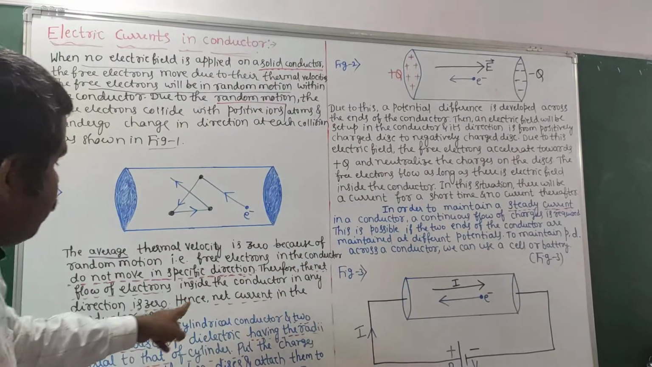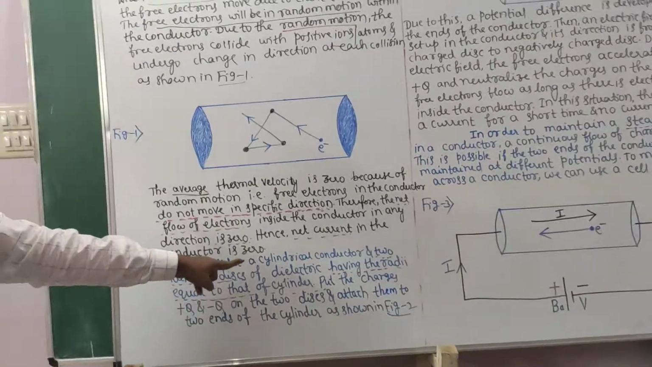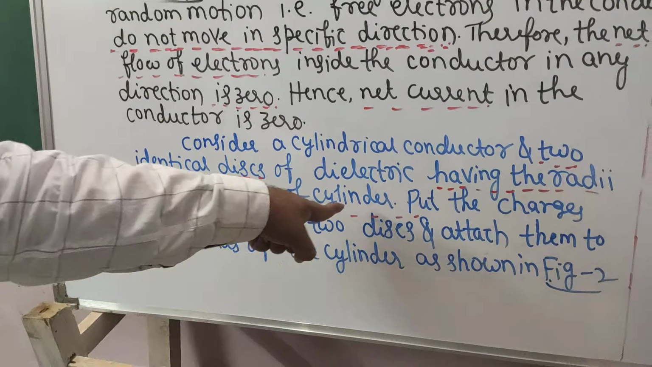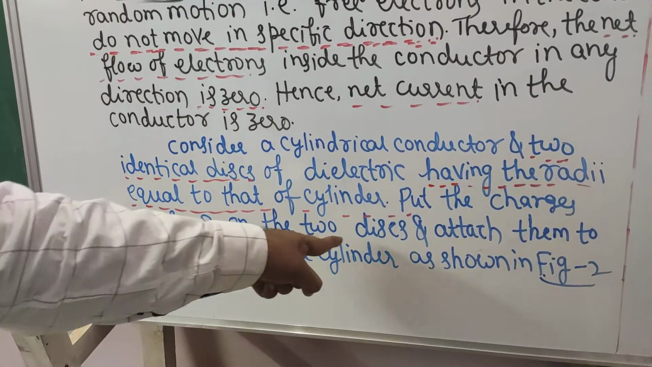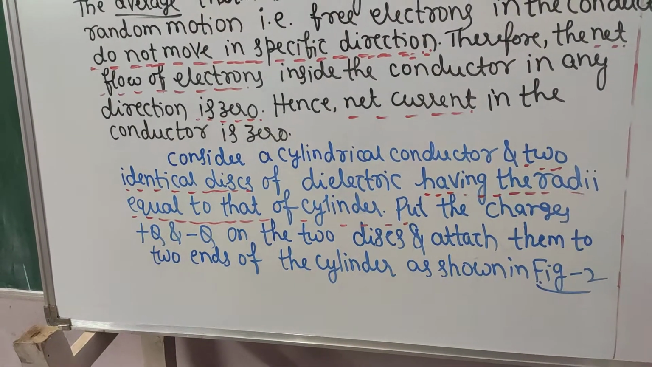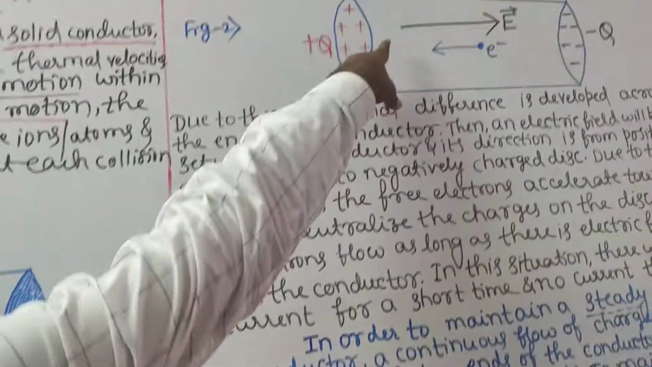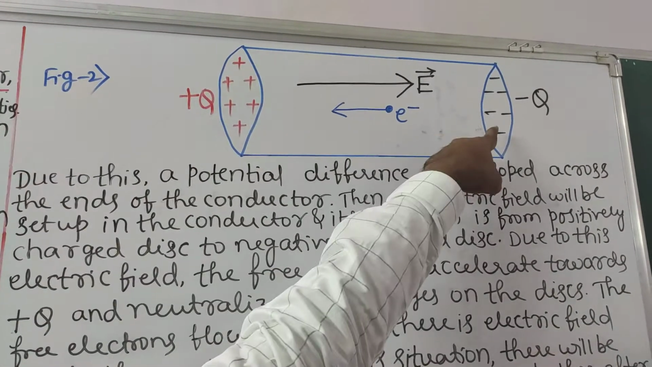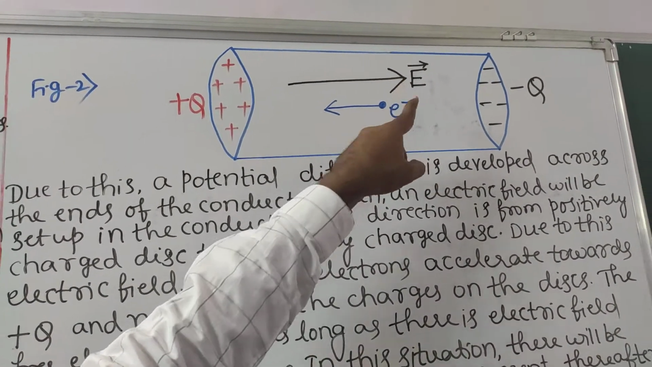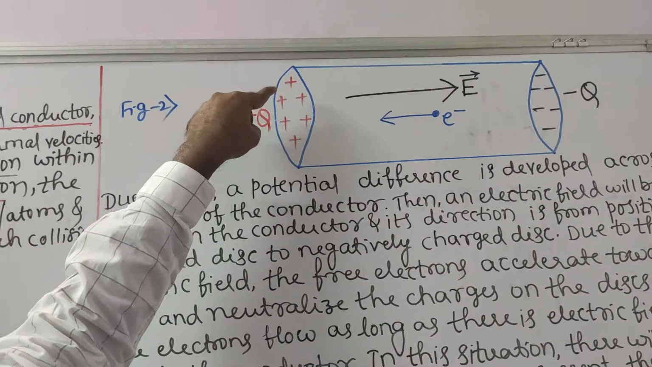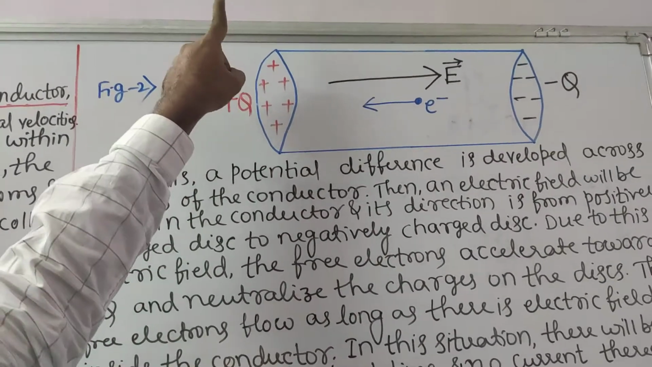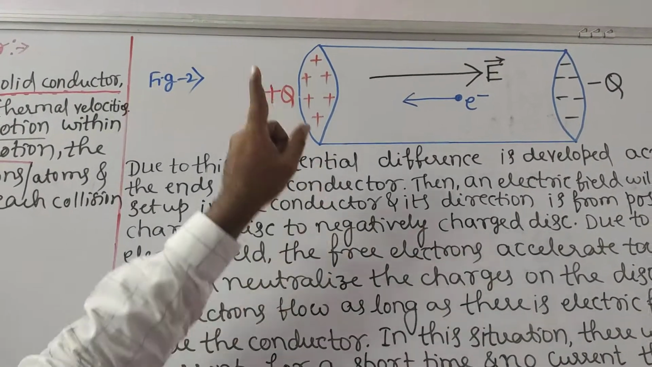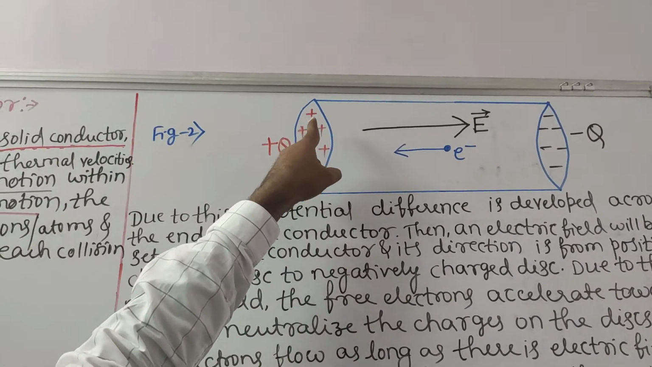Let us see what happens. Consider a cylindrical conductor and two identical discs of dielectric having radii equal to that of the cylinder. Put the charges plus q and minus q on the two discs and attach them to two ends of the cylinder as shown in figure 2. We take a cylinder with end A and end B, and fit a circular disc at each end, of the same dielectric material, whose radius is equal to the radius of the cylinder.